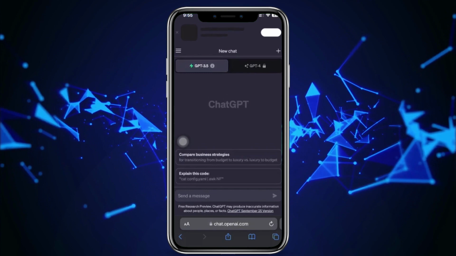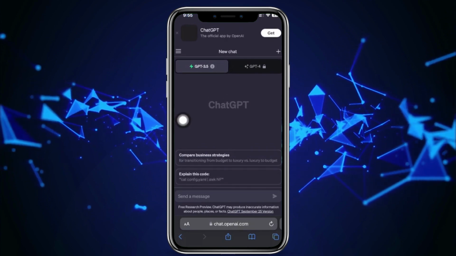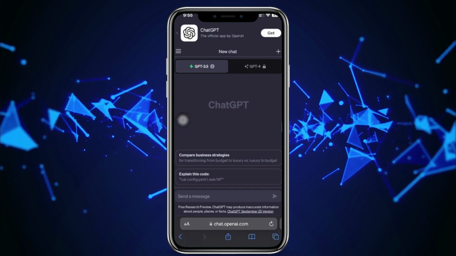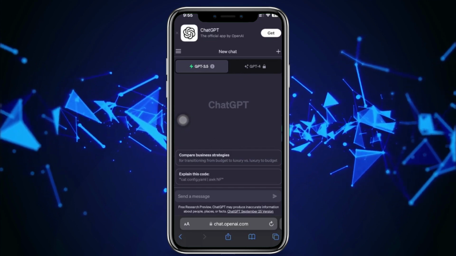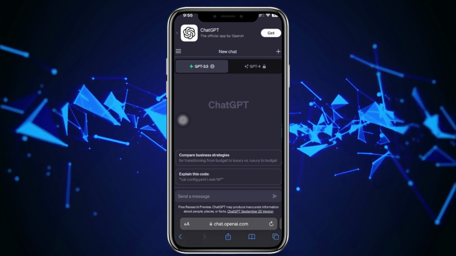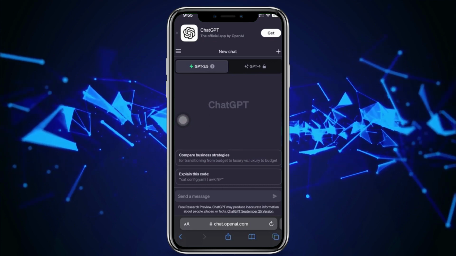As you see over here, we can send a message to ChatGPT and get any information that we want. From here, by utilizing this tool, we need to select a specific category.